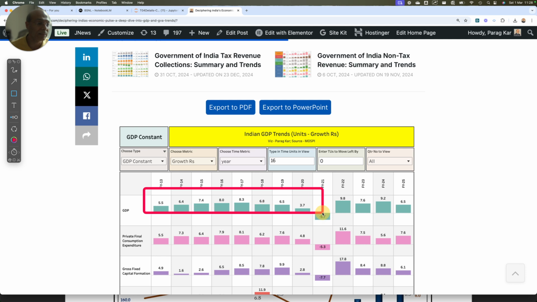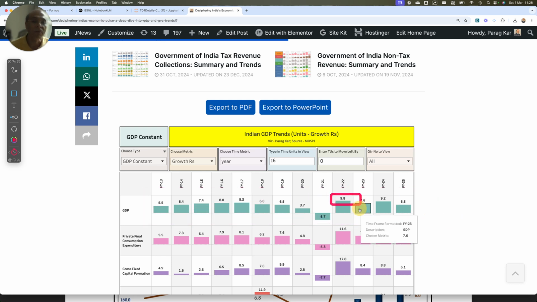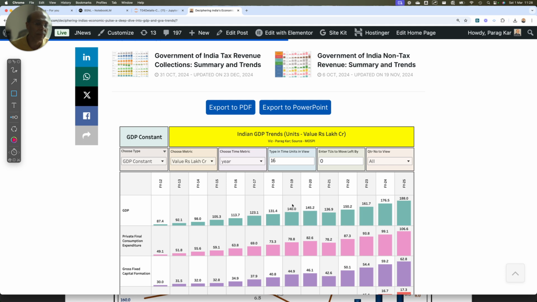You see, this is the story, except in FY22, which was because of the base effect. We grew very fast because the base was low, if I show you the absolute number. It dipped down here, and because of the base effect, this number looked very large. This is the reason FY22 was considered an exception. Now, after having stabilized after COVID, the growth of FY24 is considered a significant growth.